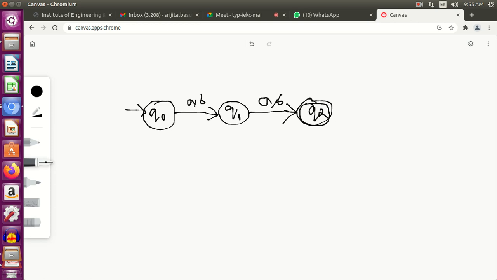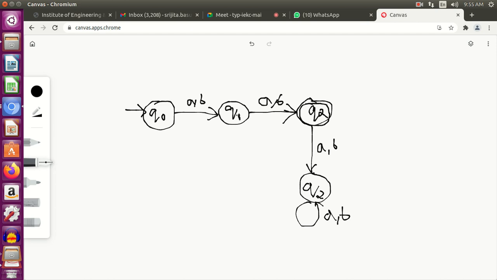Sorry for the mess. Next, what I do is I put an extra state, a trap state. For the trap state also, just add a transition. See, here I have to ensure that my length is 2. Once I start with q0, I can get either a or b.